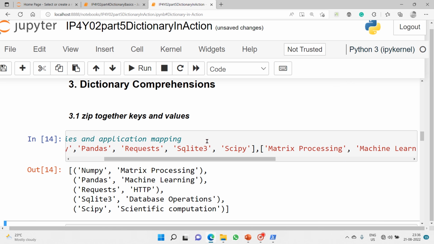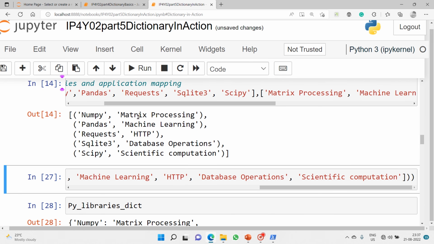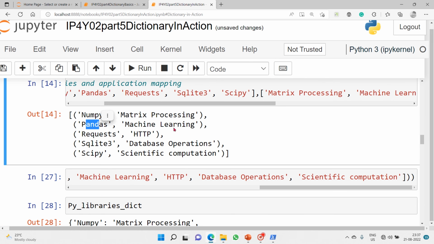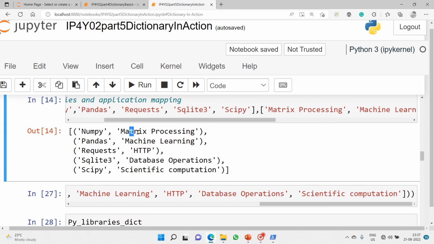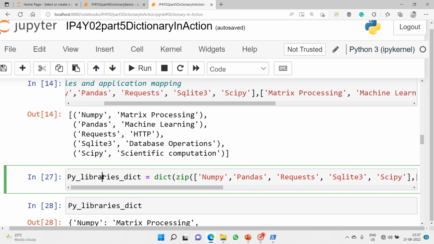Let's execute and see. See, this is what we got. NumPy is matrix processing, pandas is machine learning, requests is HTTP, SQLite is database operations, SciPy is scientific computation. So that's how we do it.